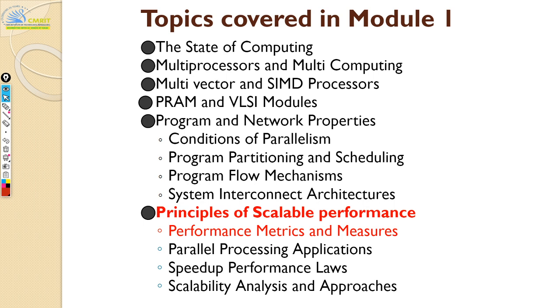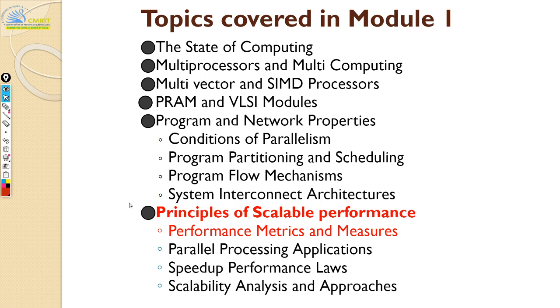So today we will move to chapter three. This is the final chapter in your module one. Module one is fairly vast. We covered the first module up to the first chapter, up to PRAM and VLSI models, and in the second chapter we covered all the dependencies, conditions for parallelism, and in the last class we saw system interconnect architectures, different topologies, static network,